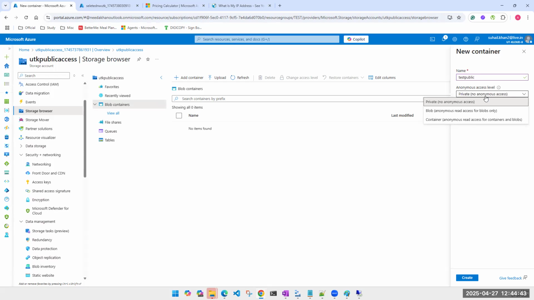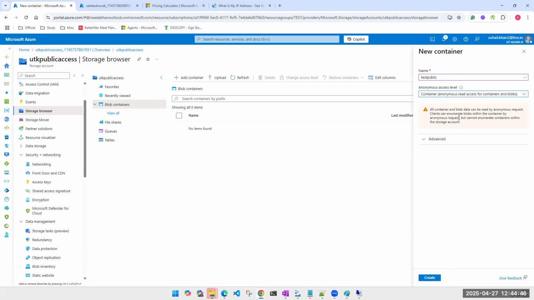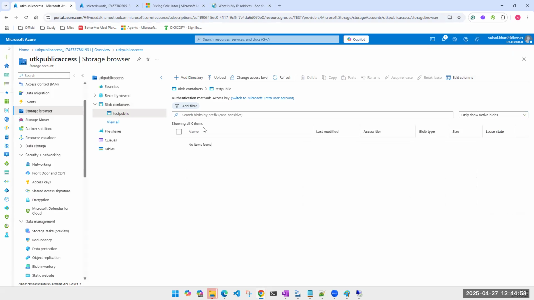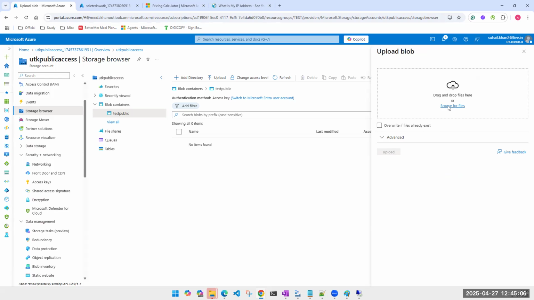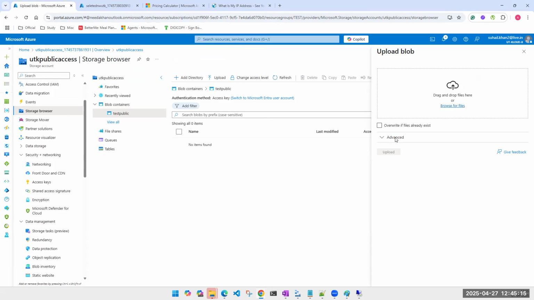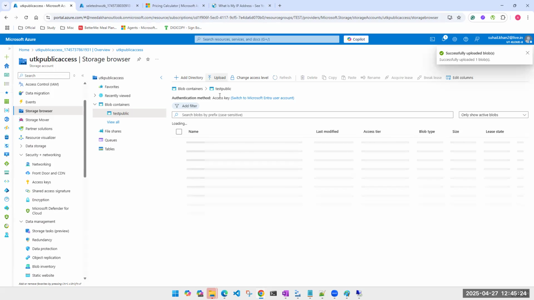If I make it private here, you will not be able to access it. We have already seen that. If I make it anonymous, we are able to see it. This is a blob. Under blob, we are adding a file. If you want to add multiple files, you can add a folder also. Now I'm adding files one by one because I only have two. But if you have multiple, you can add those.